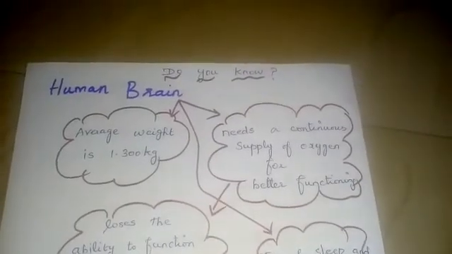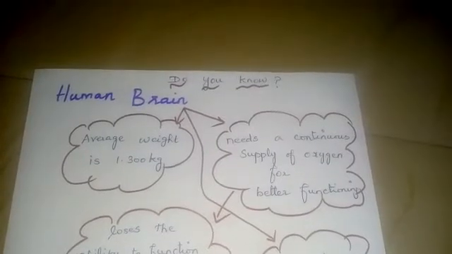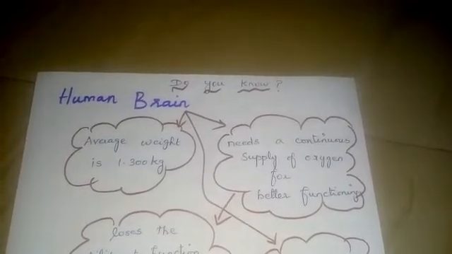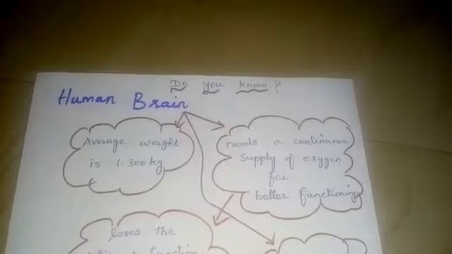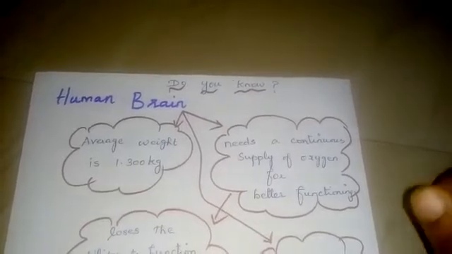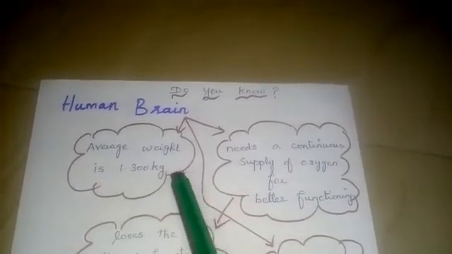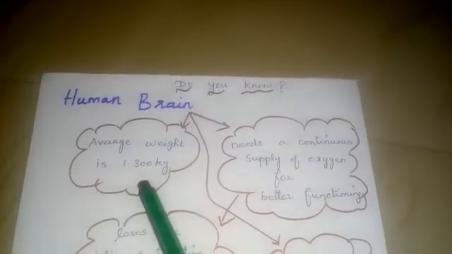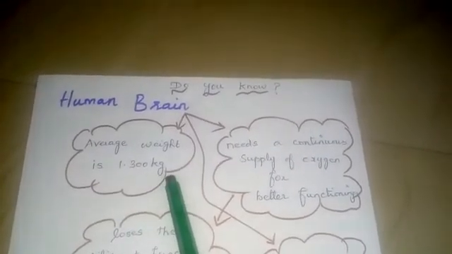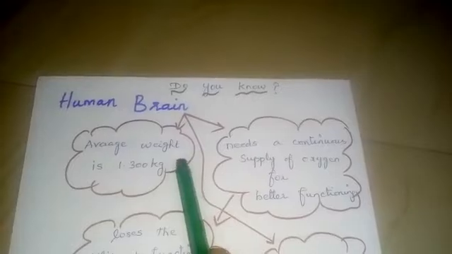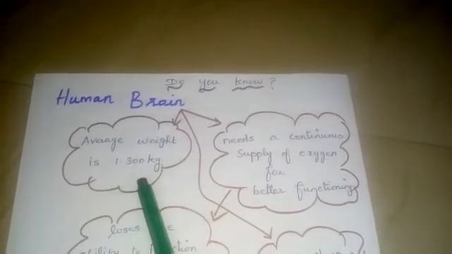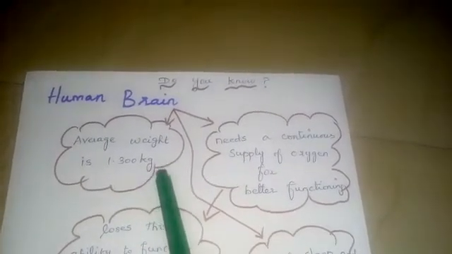So the human brain is a very important thing. With the help of the brain only we are able to think, read, write, speak, everything, isn't it? We want to know more about the human brain. So our human brain's average weight is 1.300 kilogram.